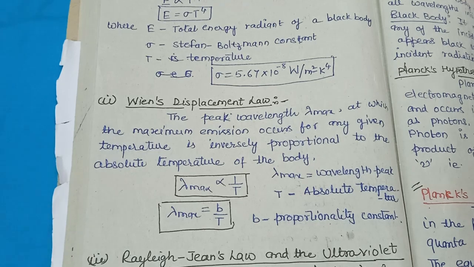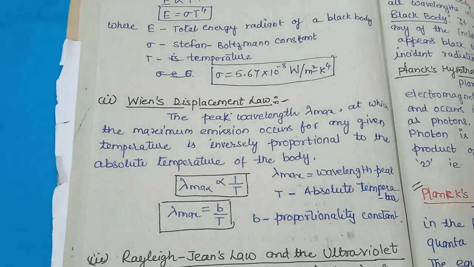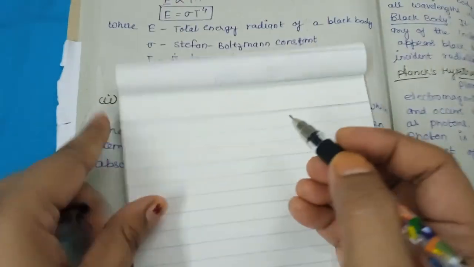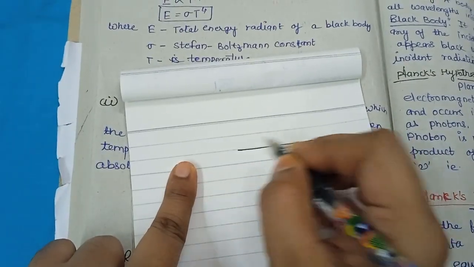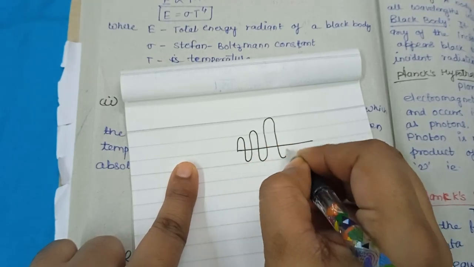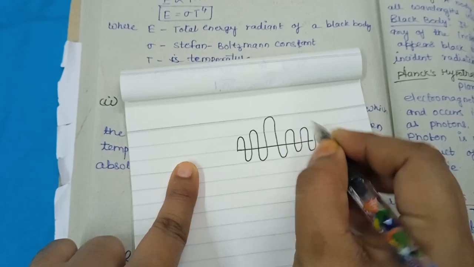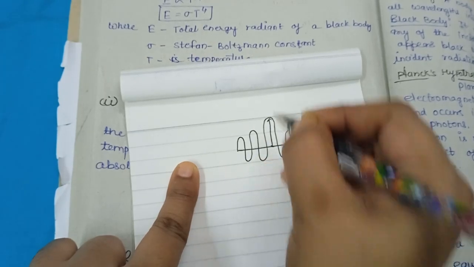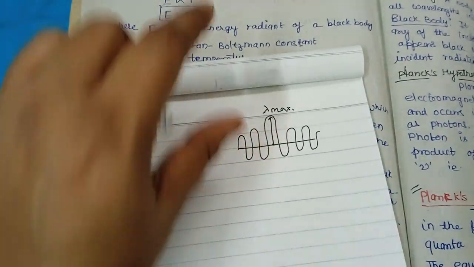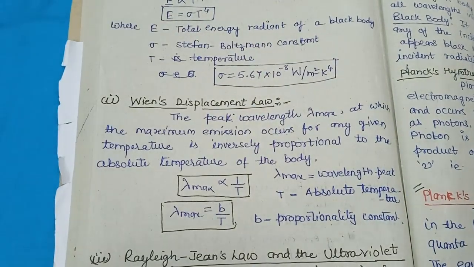See, your wave is like that. Then this wavelength is known as the peak wavelength, lambda max.